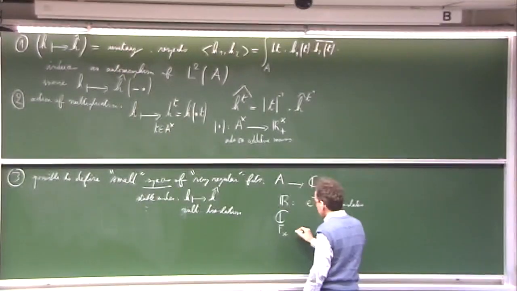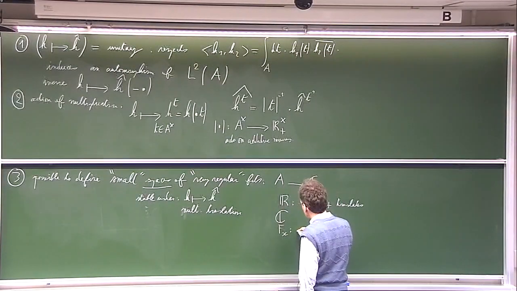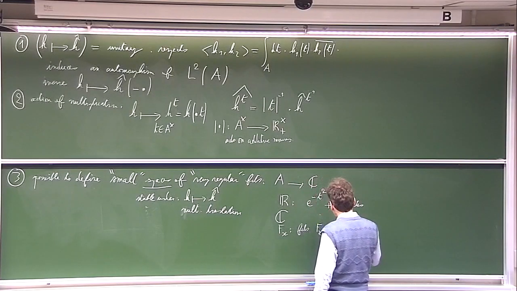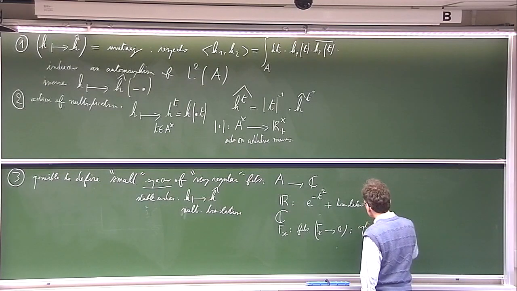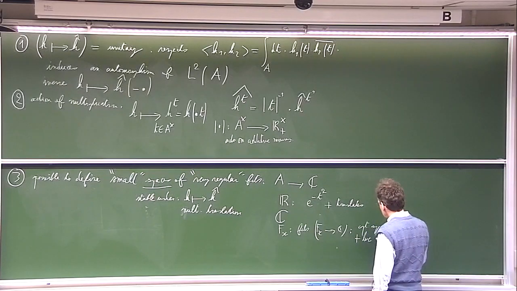So here, what you consider is the space of functions from Fx to C which have compact support and which are locally constant.